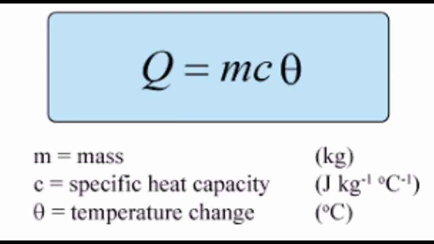As I told you, the latent heat of vaporization is where the amount of thermal energy given to it will be used to make liquid into gas. We'll take the example of water. At 100 degrees Celsius, water starts boiling. At the same time, it will turn into water vapor at the same temperature. So if I provide more thermal energy to 100 degrees Celsius water, it will change into 100 degrees Celsius vapor. The amount of heat energy given for this is known as the specific latent heat of vaporization.